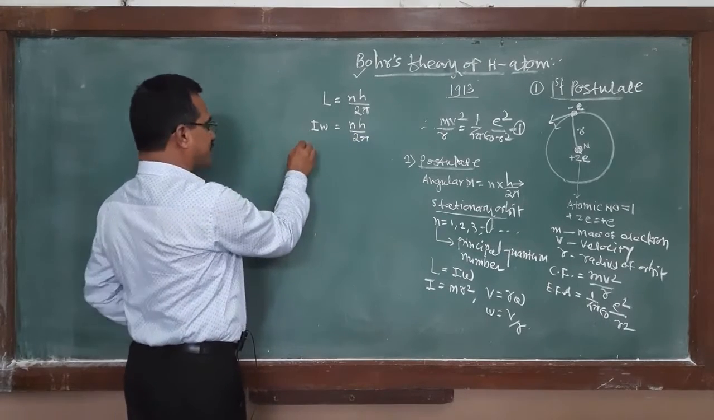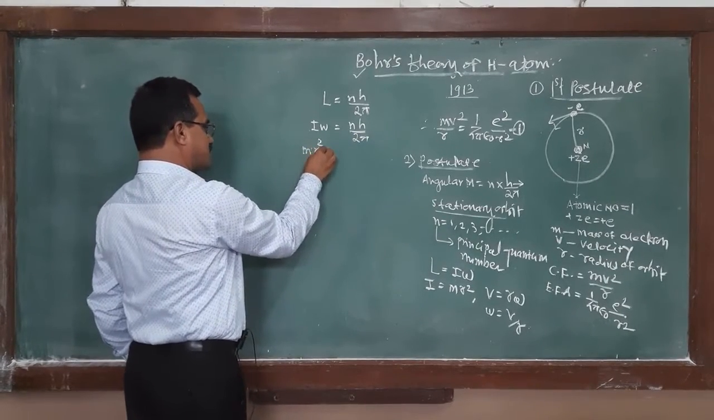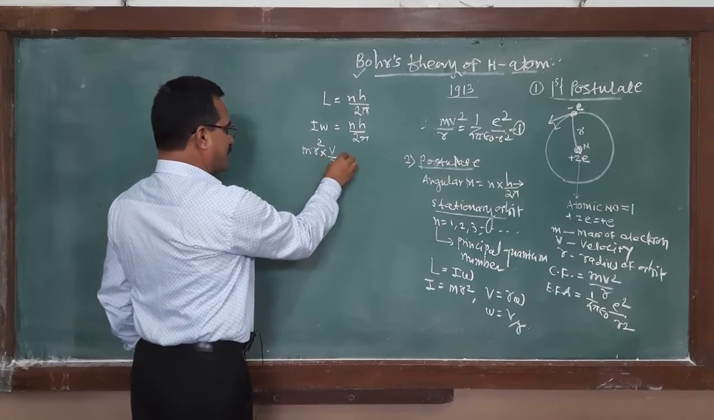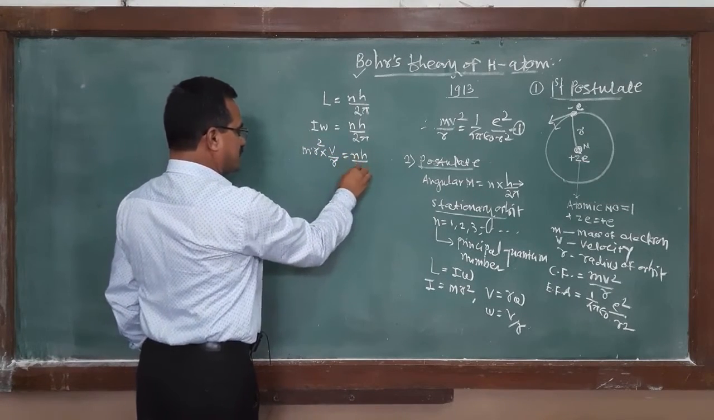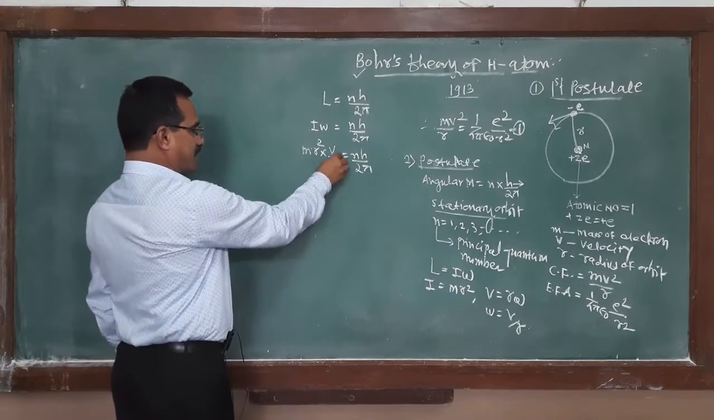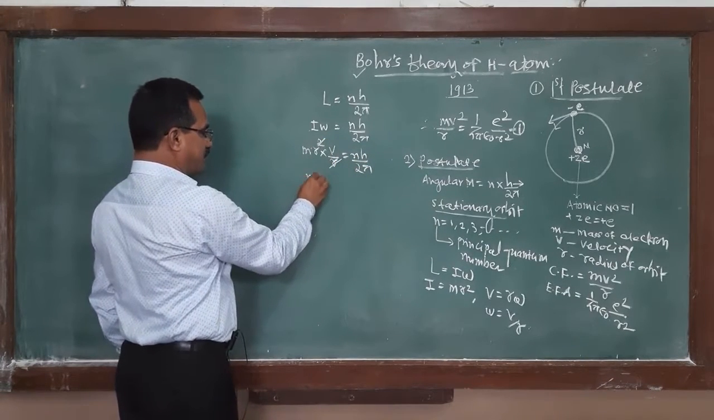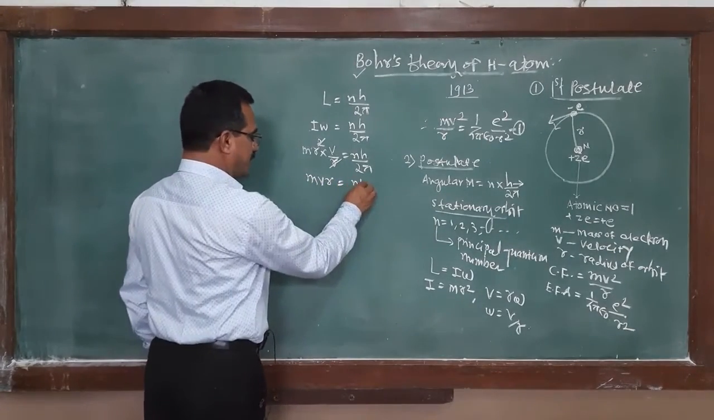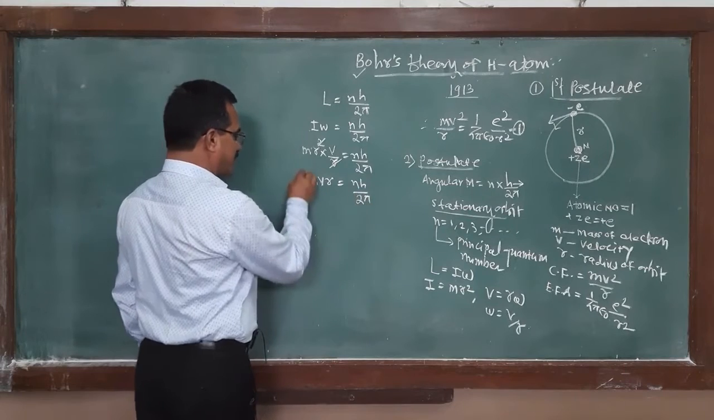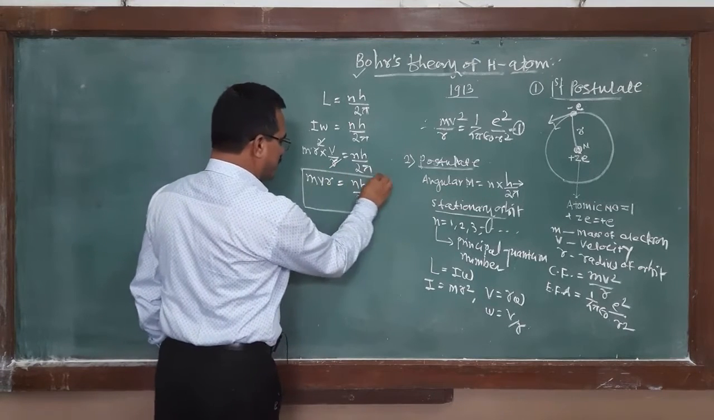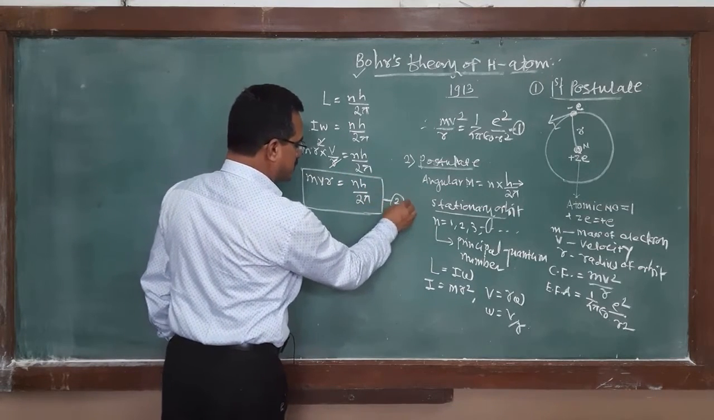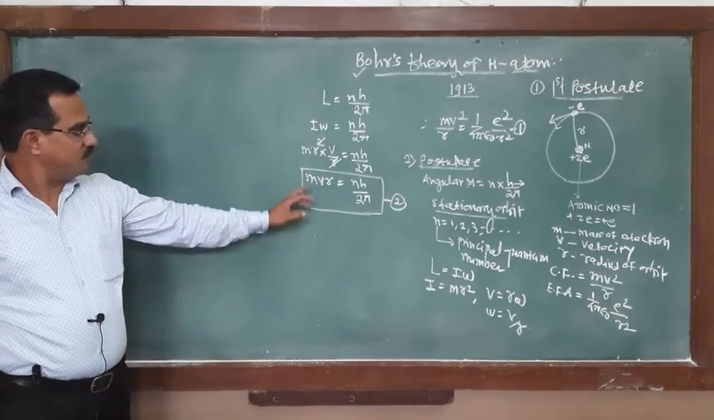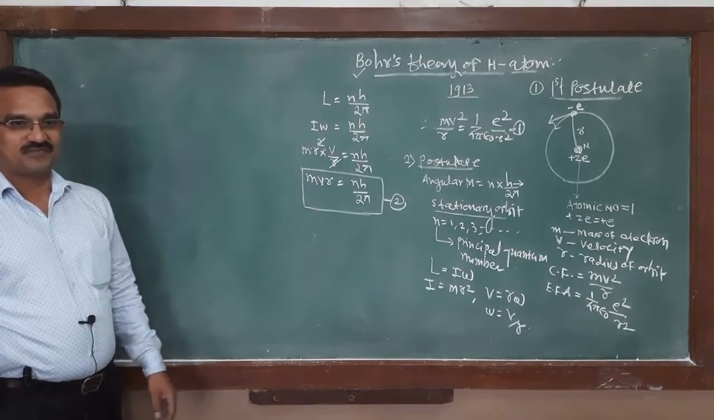What is I? I is mr square. And what is omega? Omega is equal to V upon r. That must be equal to nh divided by 2 pi. r gets cancelled. mvr is equal to nh upon 2 pi. And this is a very important equation according to the second postulate. This equation we call the quantum condition.